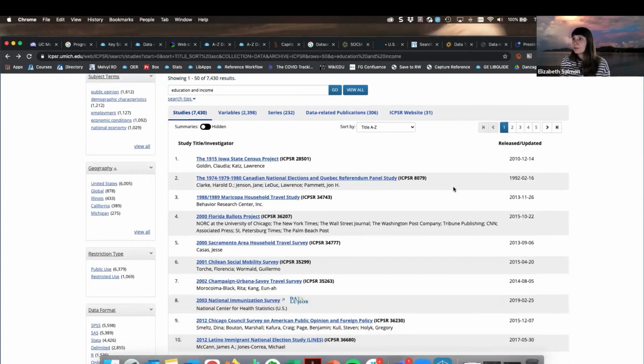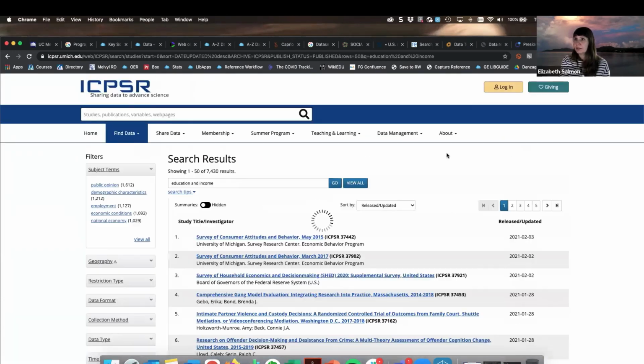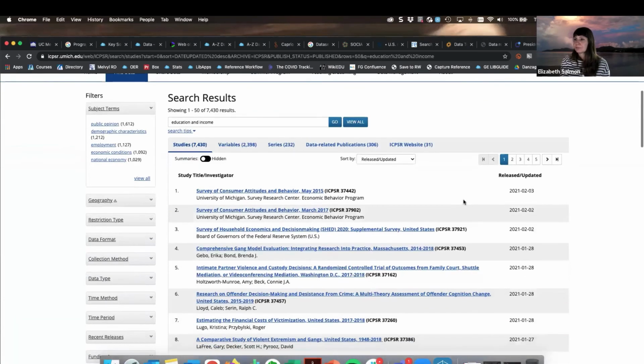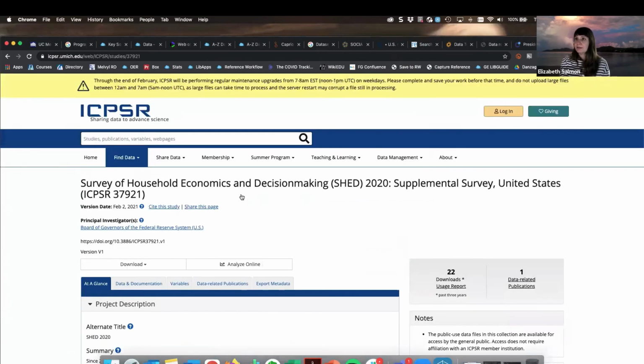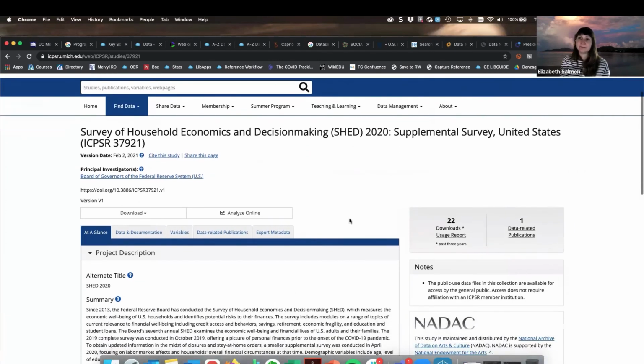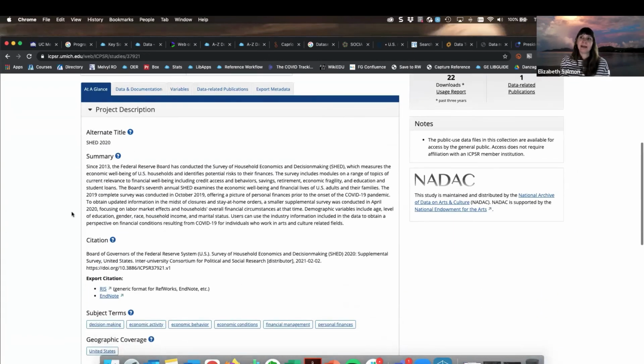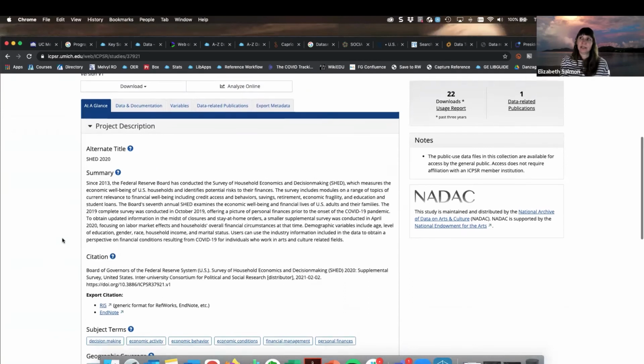So I'm going to go into one of these, and I'm actually going to change my sort to bring up a more recent release here. Okay. I'm just going to go into the Household Economics and Decision-Making Survey. So again, we get a project description here, and then we have our tabbed results. And so these are pretty similar to what we just saw in our results listing too.